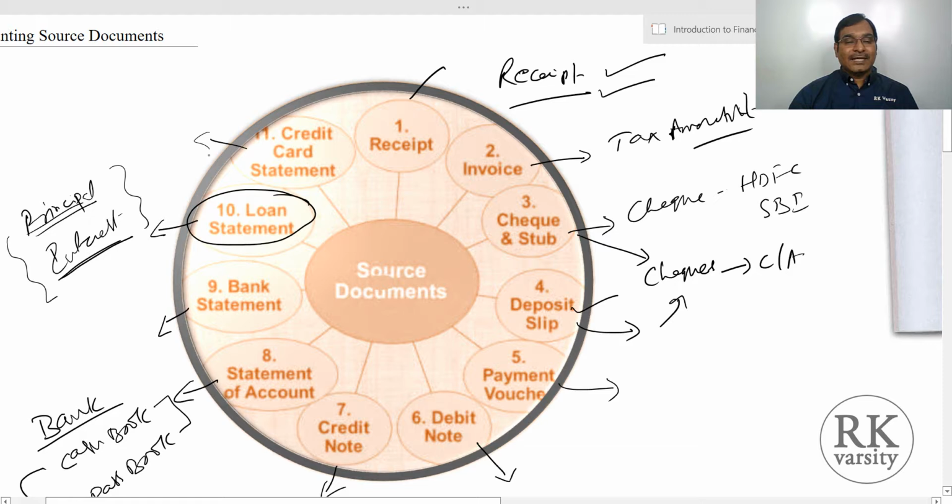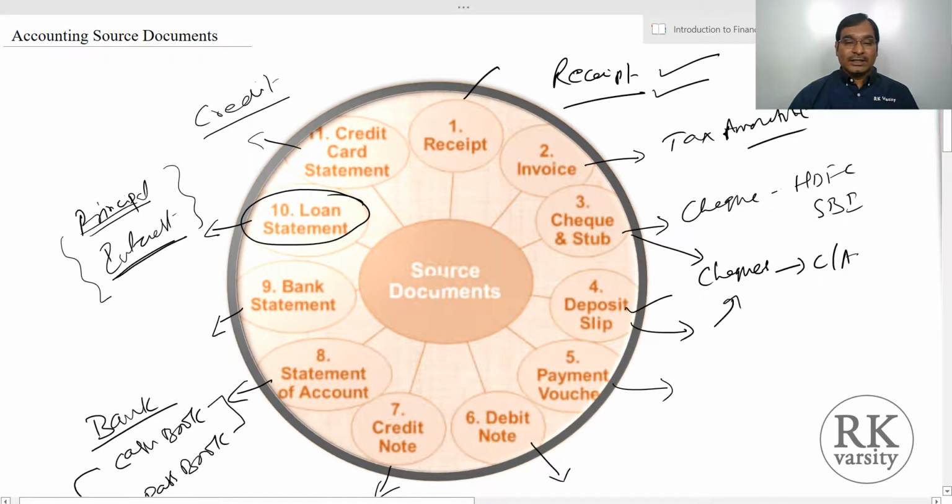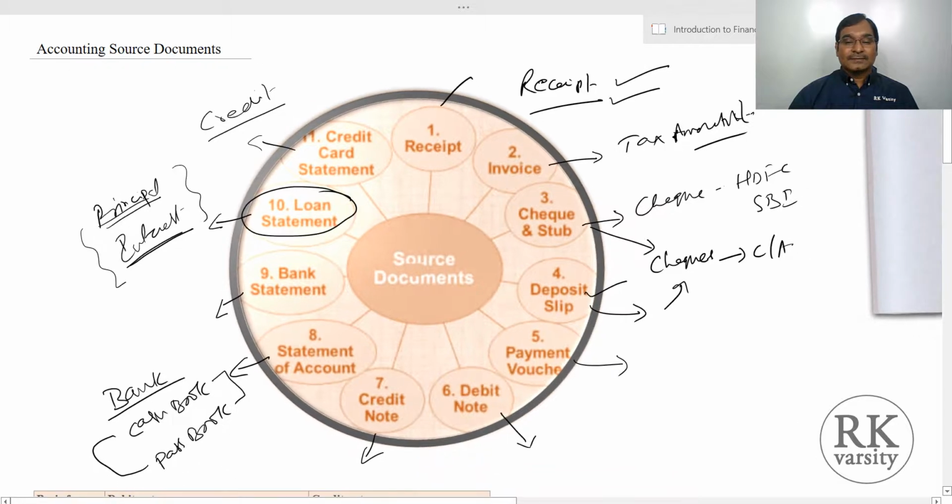Then sometimes businesses will have credit cards given by the banks based on your financial performance. So credit card statements will also help you to understand the expenditure spent on different sources using the cards. These are a few examples of source documents that accounting will use to record the transactions.